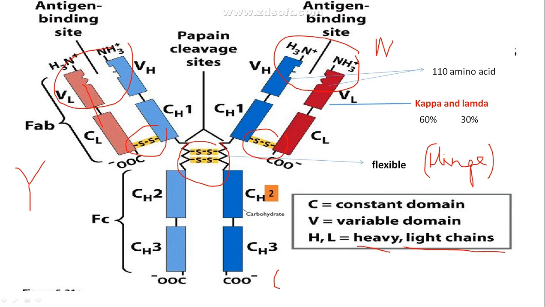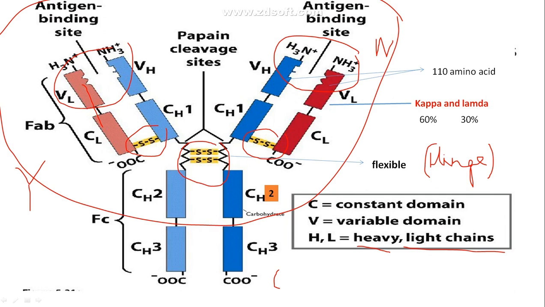Hence, the antibody has a region called the hinge region which is flexible. This entire region, till here, this disulfide, is flexible. Only then can it have a definite spatial arrangement and bind to your antigen. That is, it is able to rotate, it can bend.